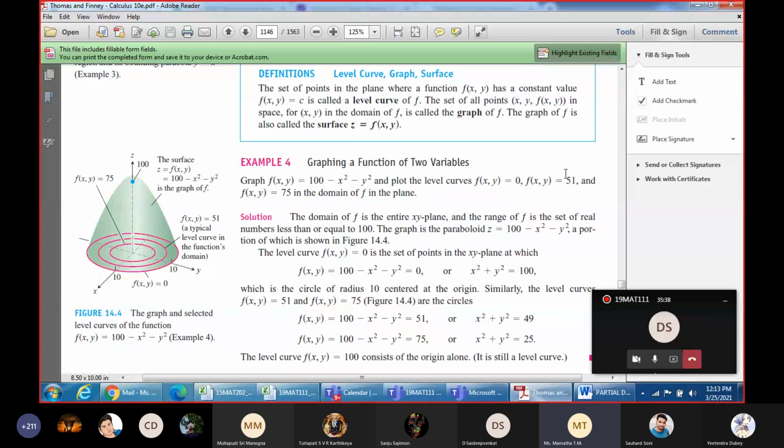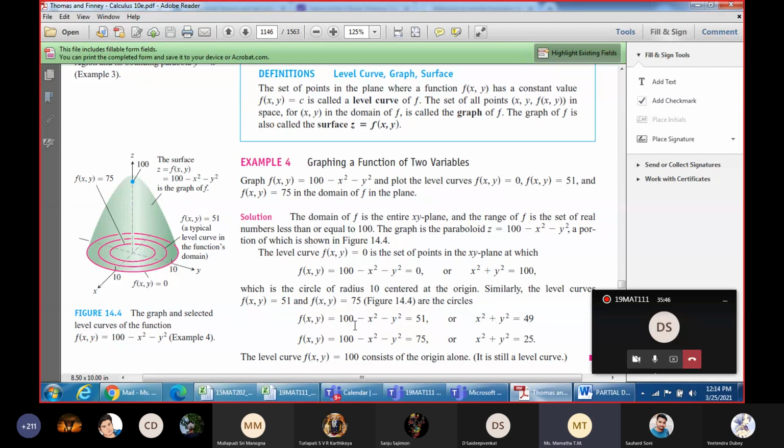Okay, next, if you change your function value to 75, you get this particular curve. So radius is 5 here. So you get a function whose values are taking constant values, different constant values. Then you have different level curves. So they represent a family now.